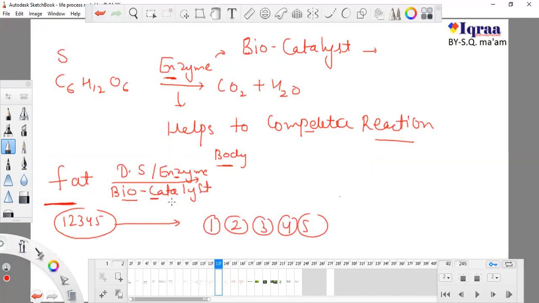Our digestive system breaks this down, secreting some enzyme known as a biocatalyst. And finally, this is a broken form of fat. Now our body can absorb this, and it will be converted after absorption. Now they are broken down. You can see here they are together, and here they are separated. Now our body absorbs them, and again converts them into fat, but in a different form.